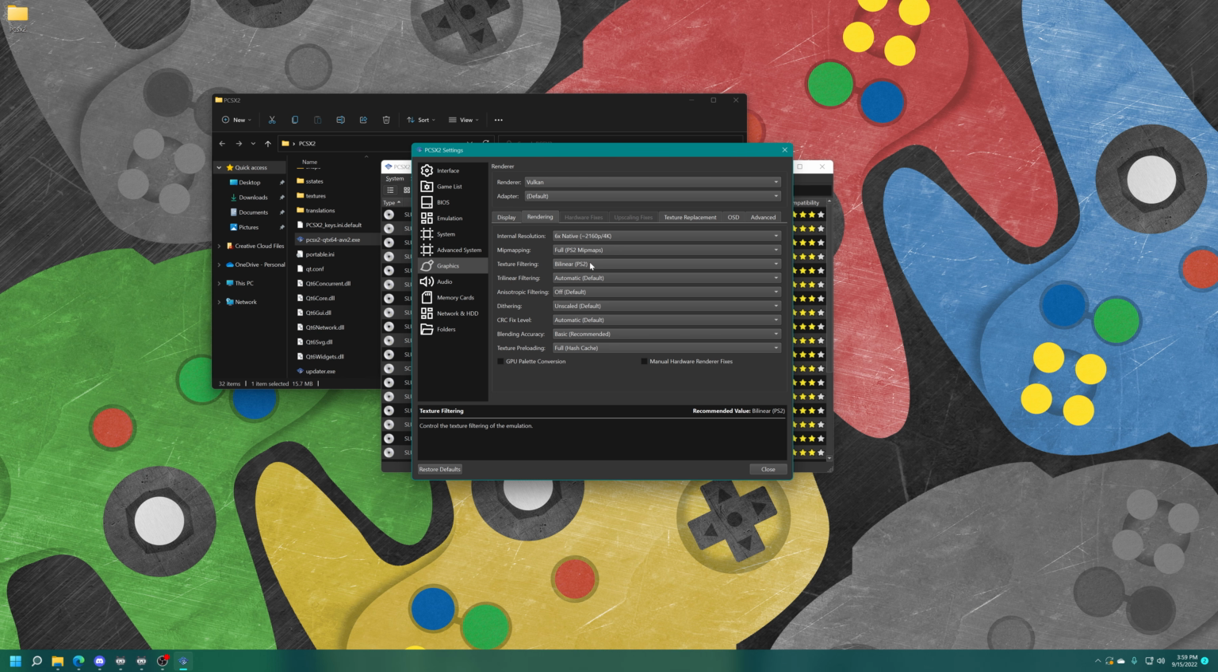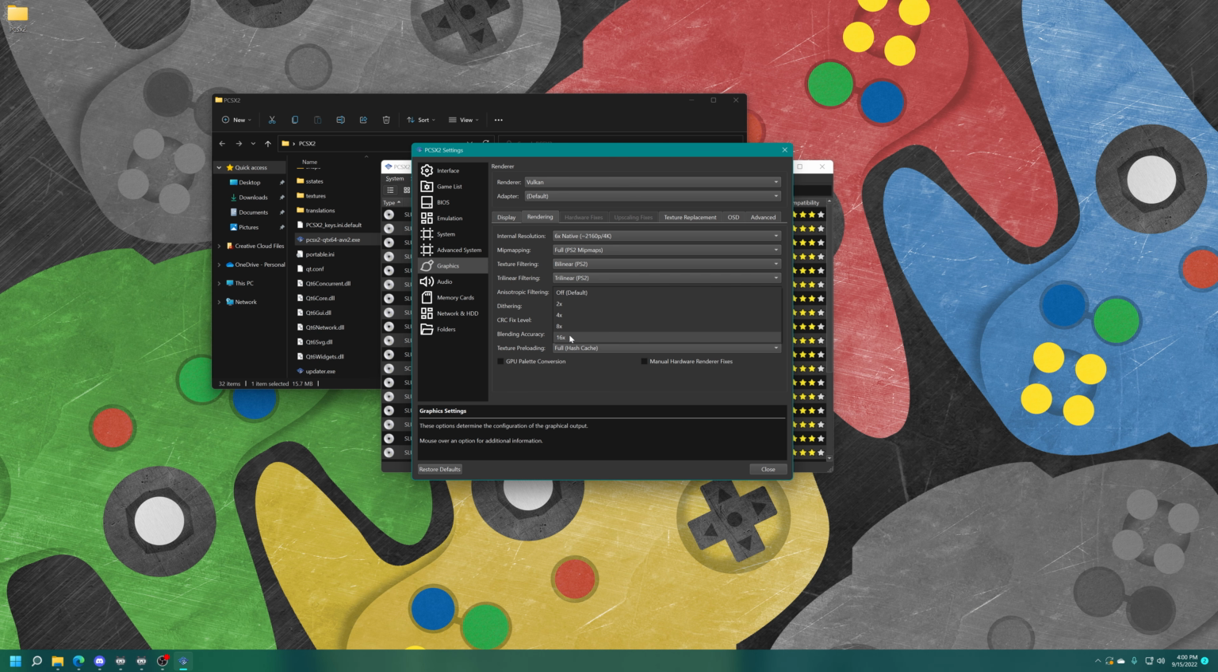Next up, texture filtering. This is set to bilinear PS2 by default, and this is the most accurate option, but you can choose between the other ones and see what you prefer. If you want a more PS1 texture look, you could go for nearest. It'll be a lot more blocky, but I like to go for the bilinear PS2 as it's set by default. Next up, trilinear filtering. This is set to automatic by default, but I typically tend to set mine to trilinear PS2, but you can choose the different options and see which one you prefer.